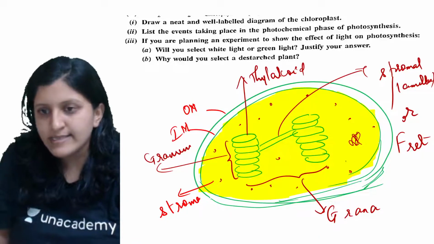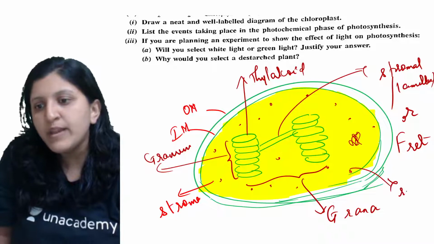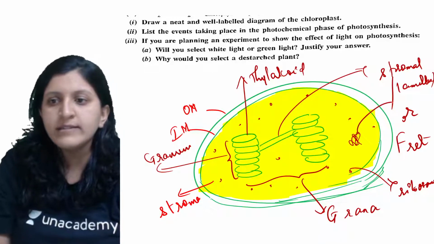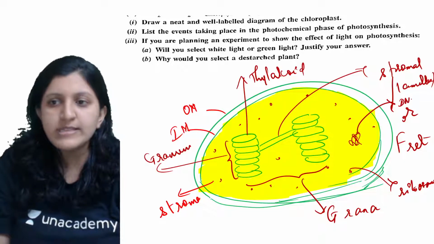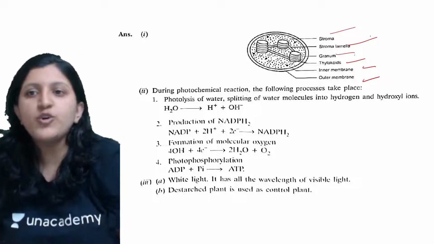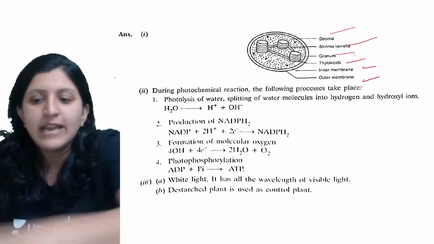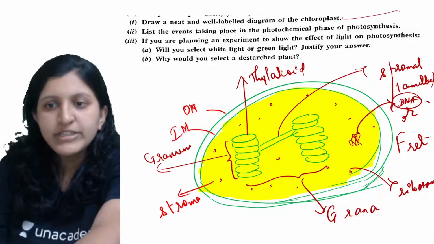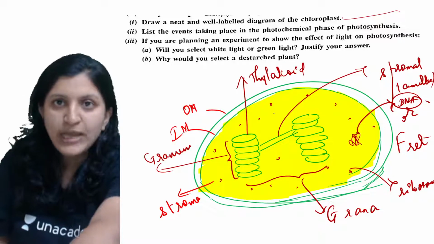If you just label this, it is enough, but yes, you can also label the ribosome which is there in the stroma, and the DNA also you can label. So this can be done, but this is completely optional. So when draw a neat labeled diagram is asked, that is, draw a neat and well labeled diagram of the chloroplast, this is the basic one that you can draw.